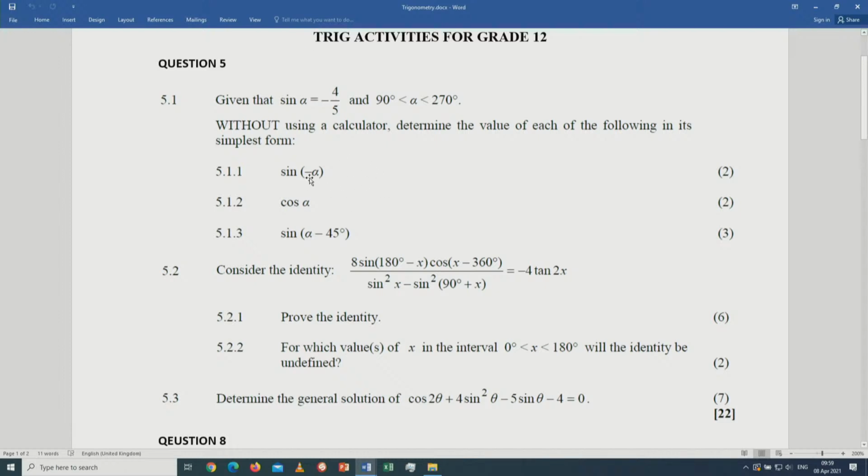In grade 12, we studied the grade 11 negative angles. Remember, the sine of negative alpha will be equal to minus the sine of alpha. Reduce it, then substitute. Even this one, the sine of alpha minus 45 degrees, is a grade 12 concept, because it's a compound angle identity. You need to apply the compound angle identity for sine. Expand that. After expanding, you can immediately substitute. What will be involved here is the special angle, and the question says without using a calculator. You're going to come across the sine of 45 and the cos of 45. Then use special triangles to determine that.